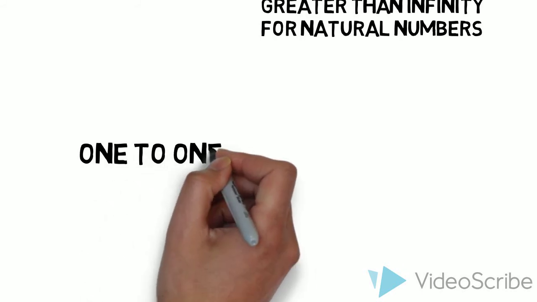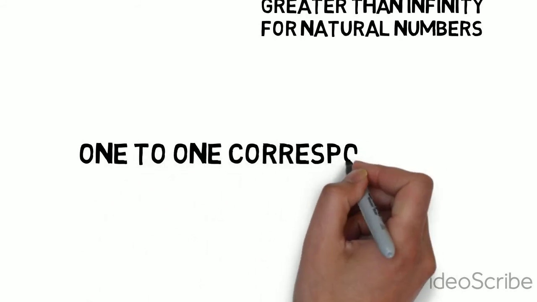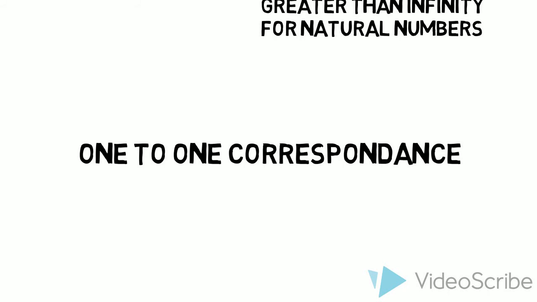Our first important concept to learn to understand Cantor's proof is one-to-one correspondence. Since it is impossible to count all the values in an infinite set, Cantor matched numbers in one set to a value in another set. The one set with values still left over was the greater set.